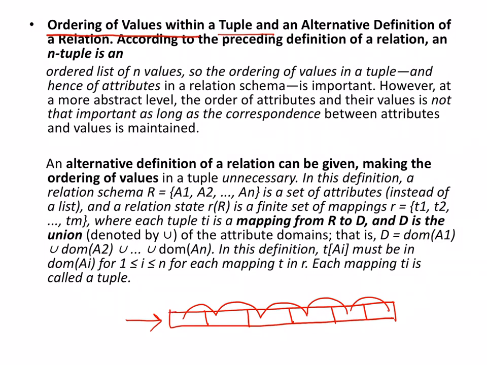Supposing I am talking about a student: the student number is entered here, then the name, then SSN and all those values which were there to be entered. As long as these values belong to the same person, it doesn't matter whether I write SSN first or name first or something else first. It is absolutely of no importance. So this is the ordering of values, and this is another characteristic.